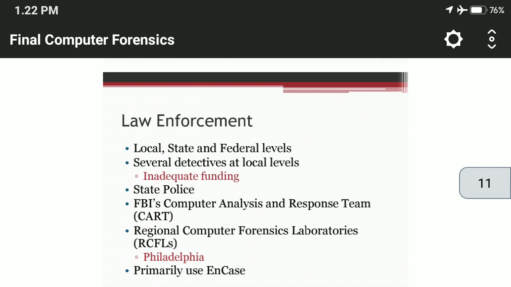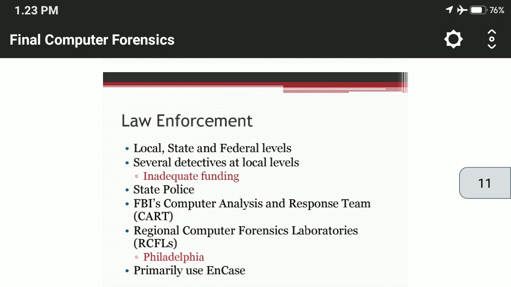Again, regional computer forensic laboratories, we call them RCFLs, are staffed by federal, state, and local law enforcement officers who pass rigorous training to become certified as forensic examiners by the FBI's Computer Analysis and Response Team. So this is regarding law enforcement.